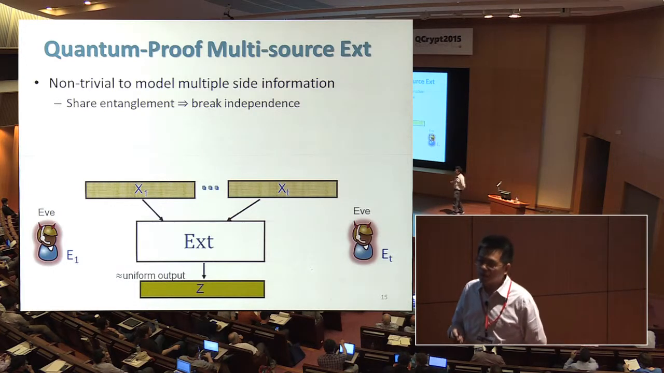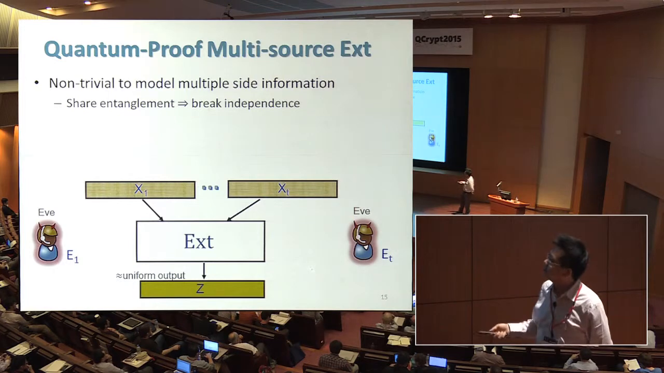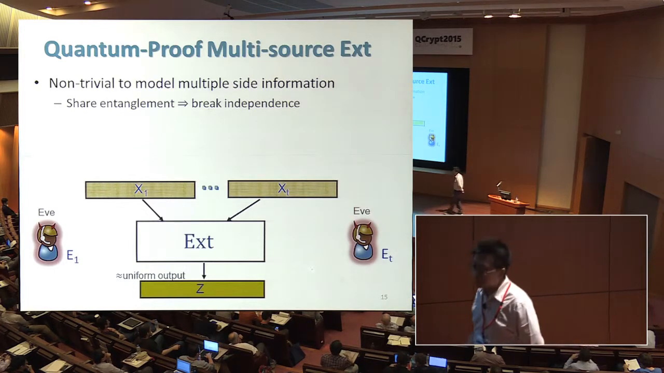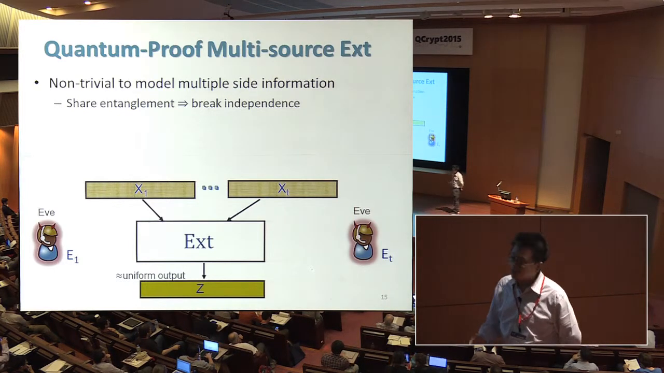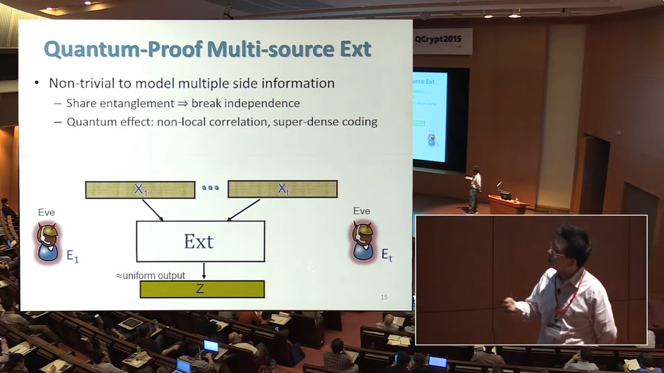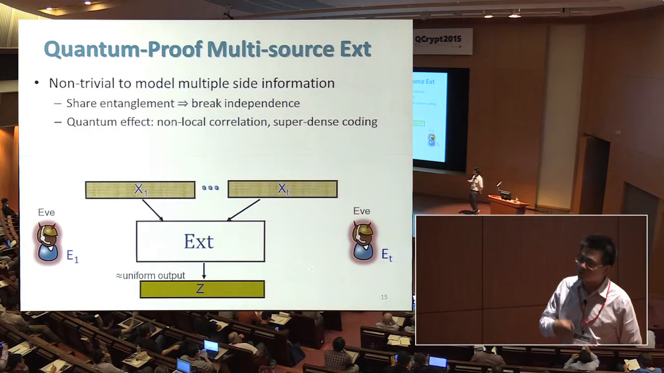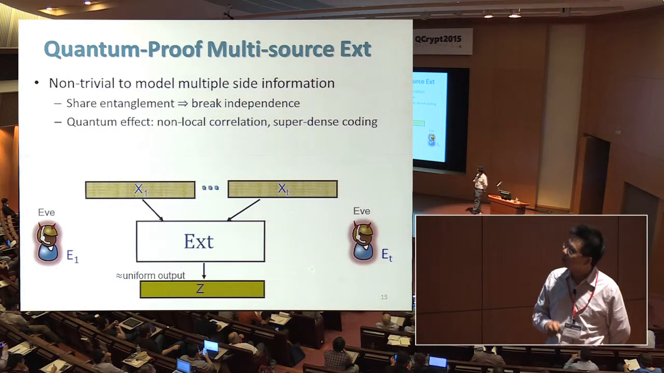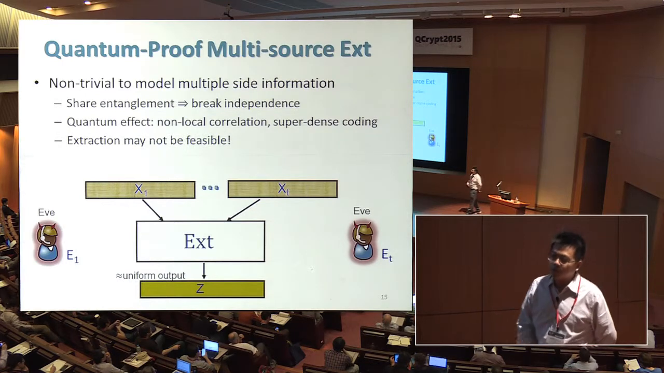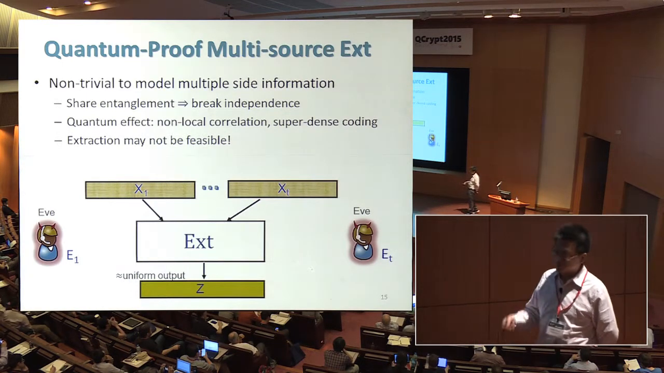However, subtle things come up, since even if the side information is generated locally, it could still share entanglement. And when it's collected by the adversary, it can break independence. And also there are quantum effects like no-signaling correlation, non-local correlation, and superdense coding that we need to deal with. And so in the end, if you don't put any restriction, extraction may no longer be feasible.